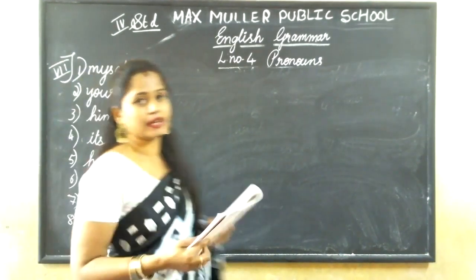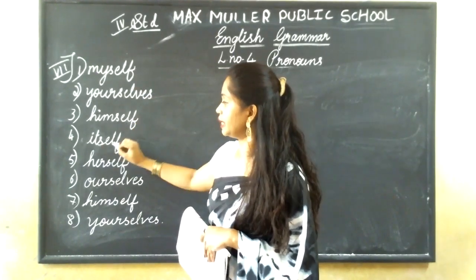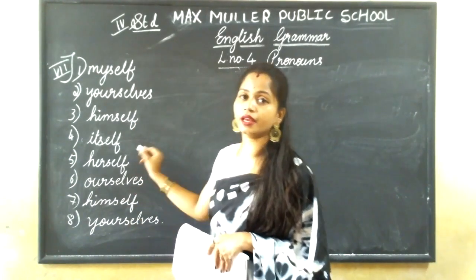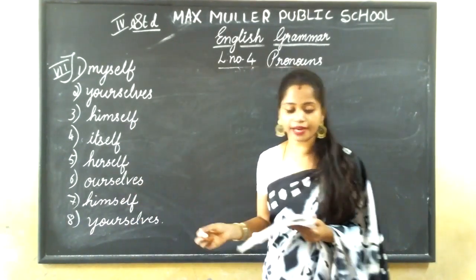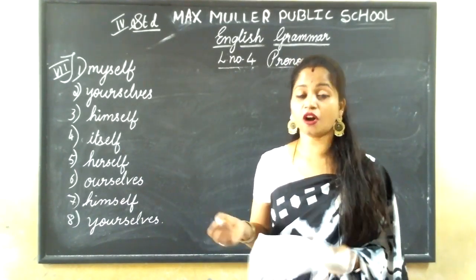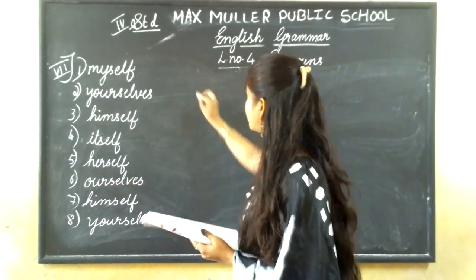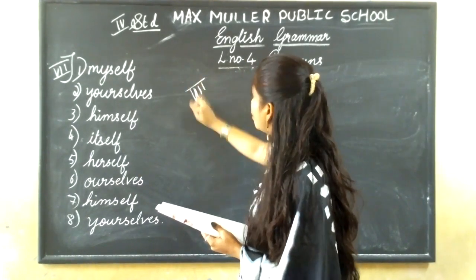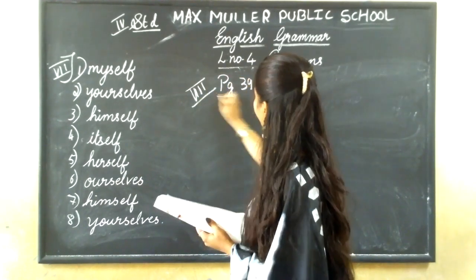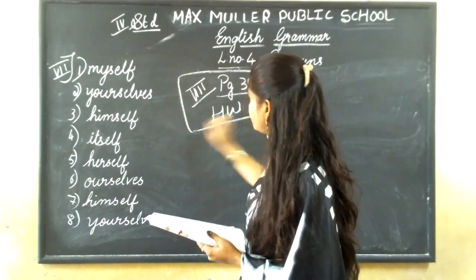Okay. See, once again, I'll repeat the answers. First one, myself, yourselves, himself, itself, herself, ourselves, himself, yourselves. These are the answers you have to write. And next is the 8th main. Read the following conversation. Underline all the reflexive pronouns. So this will be your homework. 8th main, page number 39. This is your homework.